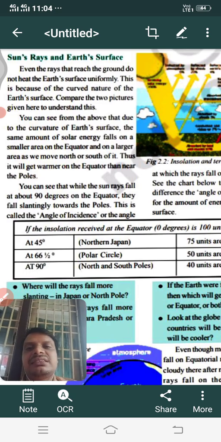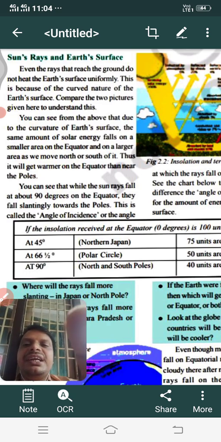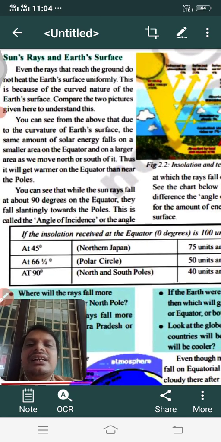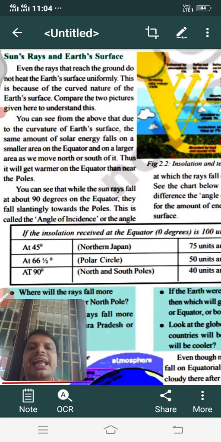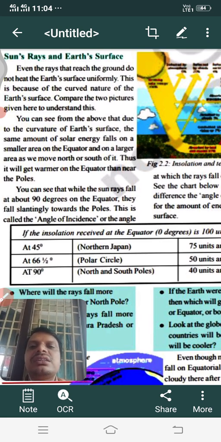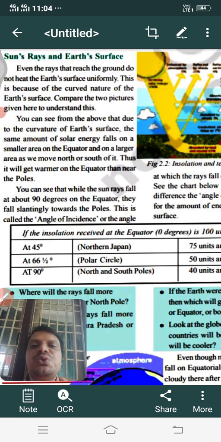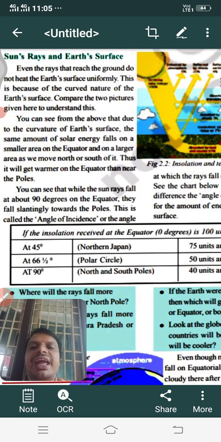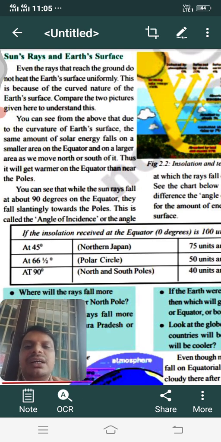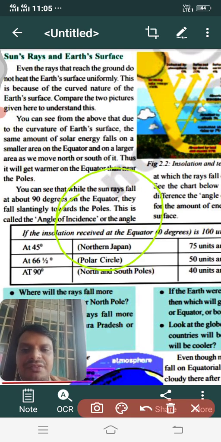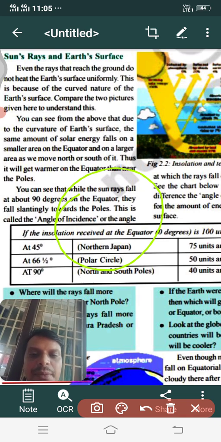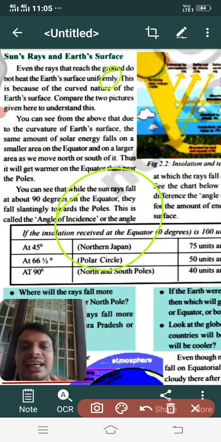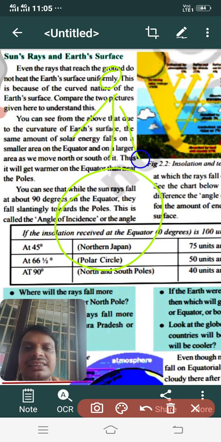reflected into the sky. I'm reading here: sun's rays and the earth's surface. Even the rays that reach the ground do not hit the earth's surface uniformly. This is because of the curved nature of the earth's surface. What is the shape of the earth? It's spherical. We all know that. Because of its shape, when it is facing the sun, it doesn't get the sun's rays directly.